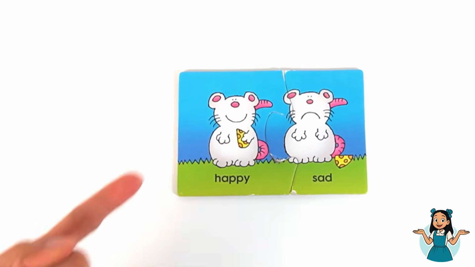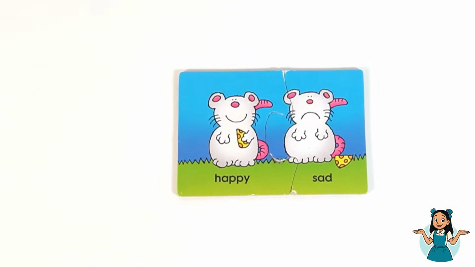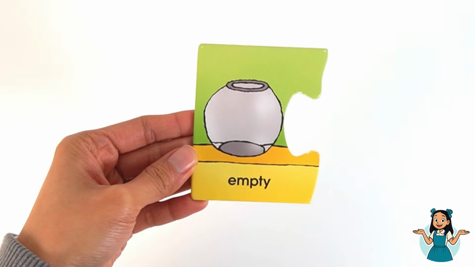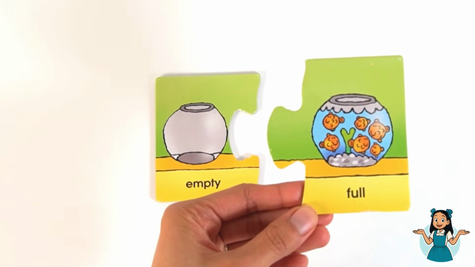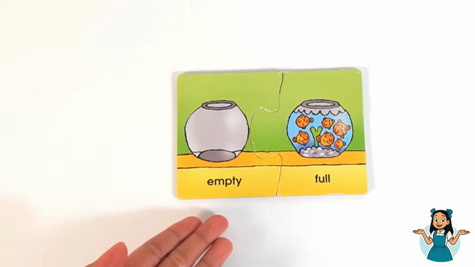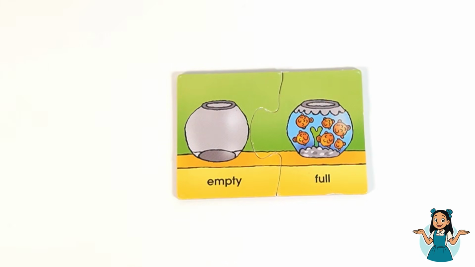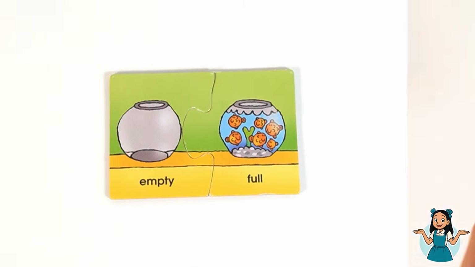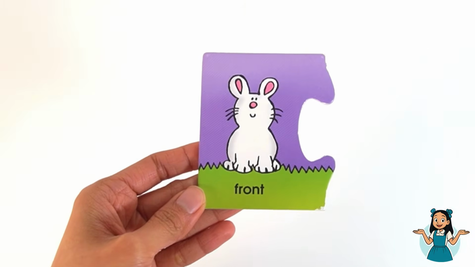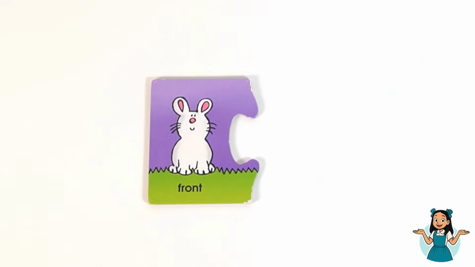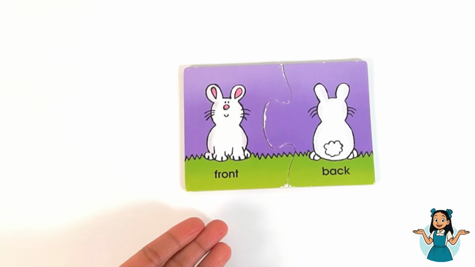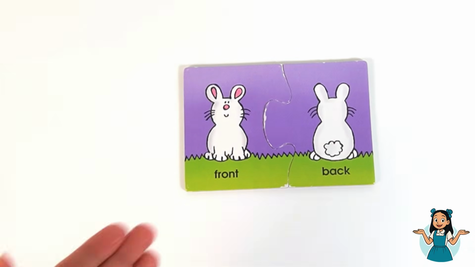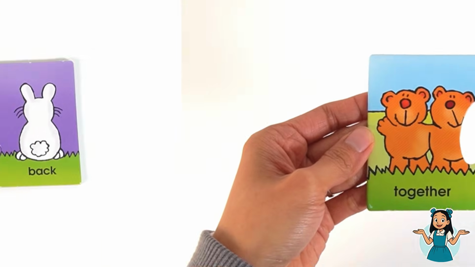Happy. The opposite of happy is sad. Happy, sad. Empty. Full. The opposite of empty is full. Empty, full. Front. The opposite of front is back. Front, back.